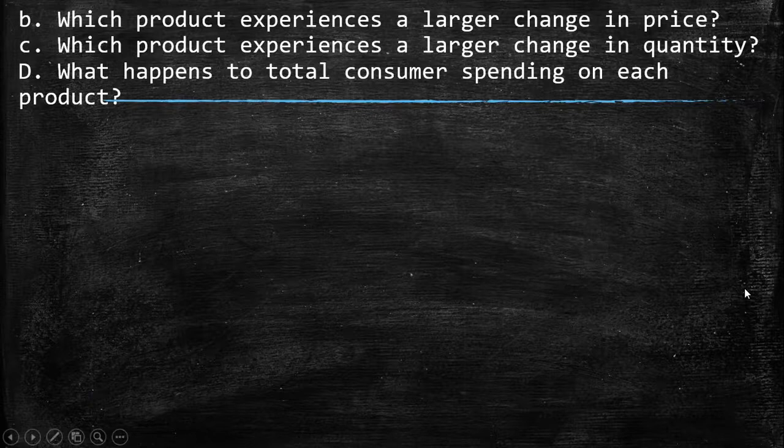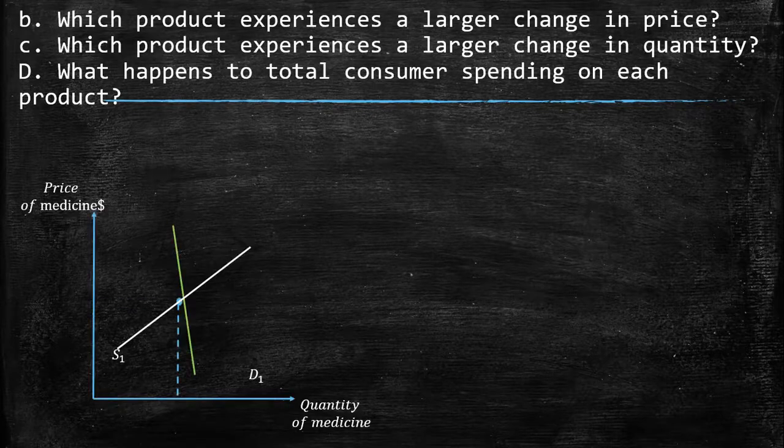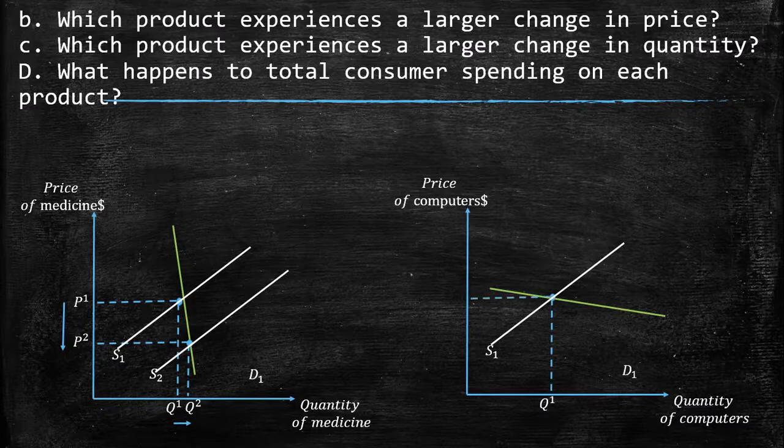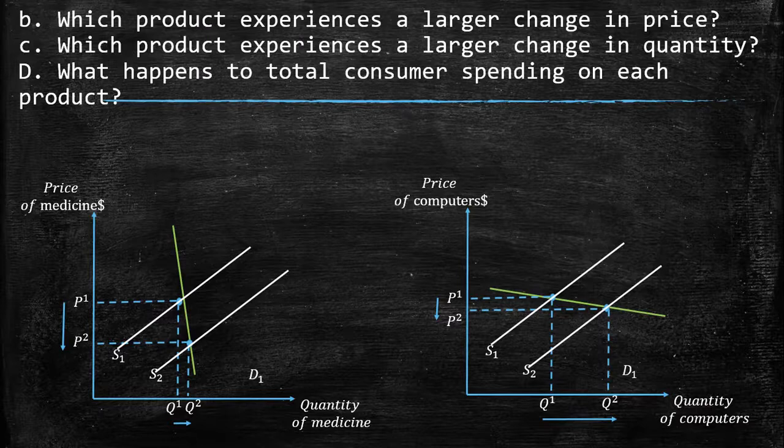So the next question: here we have the graphs again to answer the other three questions. B says, which product experiences a larger change in price? Here we have a larger change in price for medicines. C, which product experiences a larger change in quantity? Here, computers, due to the technological advance.